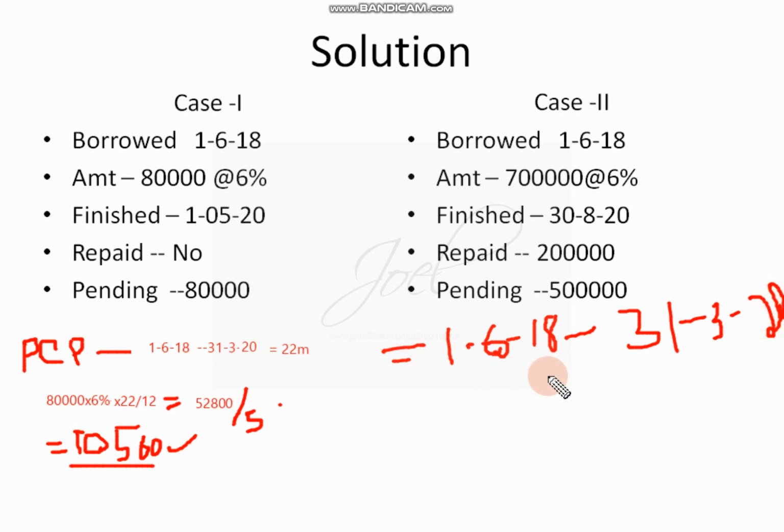So I have to calculate the number of months. We have already calculated this, so it will remain the same, 22 months. So we can do the calculation. Here it was 80,000, correct? Now the amount, as I told you, will change a little. It will change to 7 lakh.